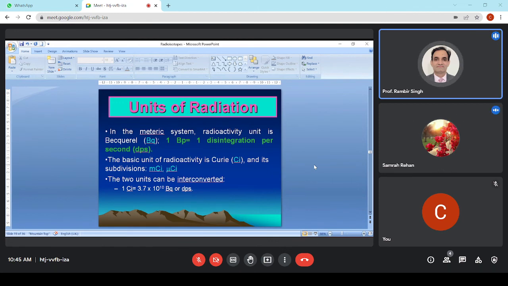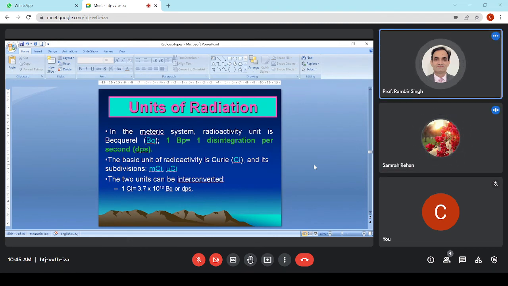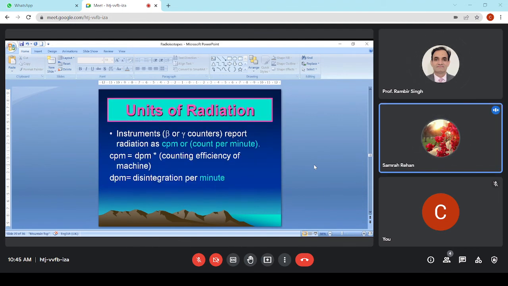Then we have Madame Marie Curie. She also has remarkable work in radioactivity. She got the Nobel Prize. So to honor her, we have the curie also. One curie is equal to 3.7 times 10 to the power 10 becquerel. That means the becquerel is a smaller unit and the curie is a bigger unit.